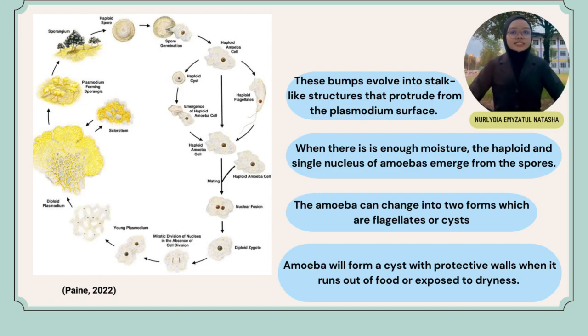Next, when there is enough moisture, the haploid, single-nucleus amoeba emerge from the spores. The amoeba can change into two forms, which are flagellate or cyst. And lastly, the amoeba will form a cyst with protective walls when it runs out of food or is exposed to dryness.